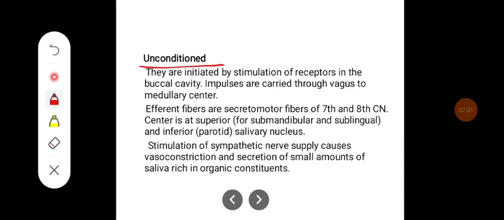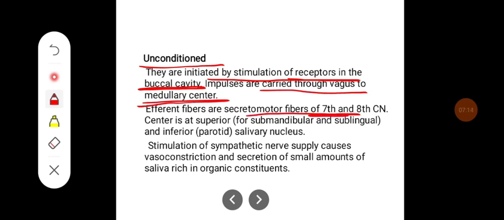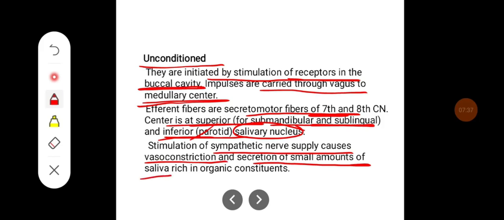Whereas in unconditioned reflexes, they are initiated by stimulation of the receptors in the buccal cavity. Impulses are carried through the vagus to the medullary center. Efferent fibers are secretomotor of 7th and 8th cranial nerve. The center is at superior, that is for submandibular and sublingual, and inferior salivary nucleuses, that is for especially parotid gland. Stimulation of sympathetic nerve supply causes the vasoconstriction and secretion of small amounts of saliva, which is rich in